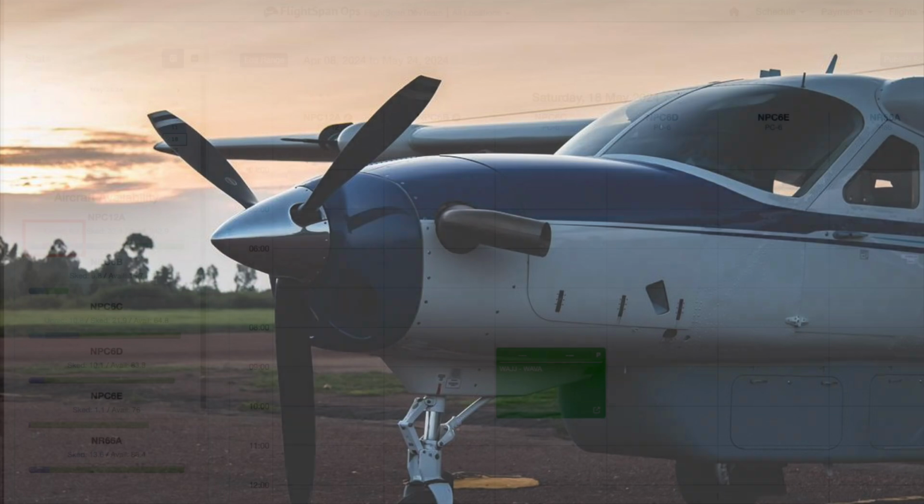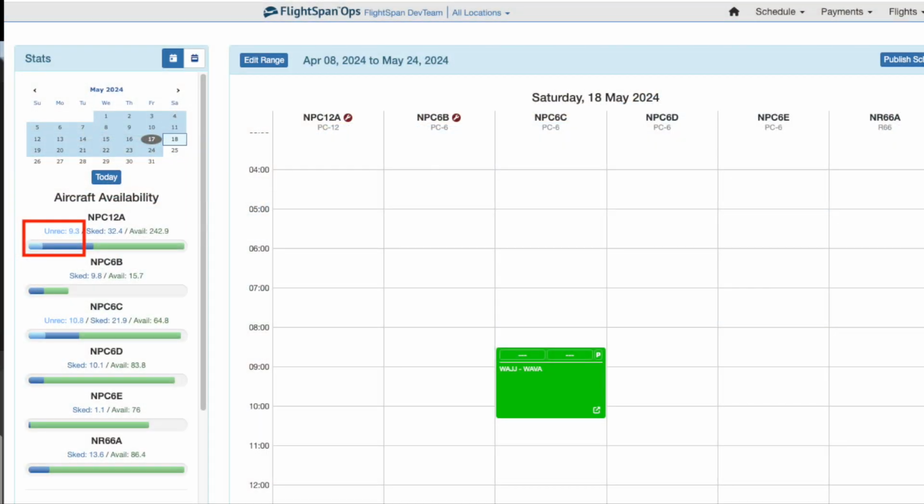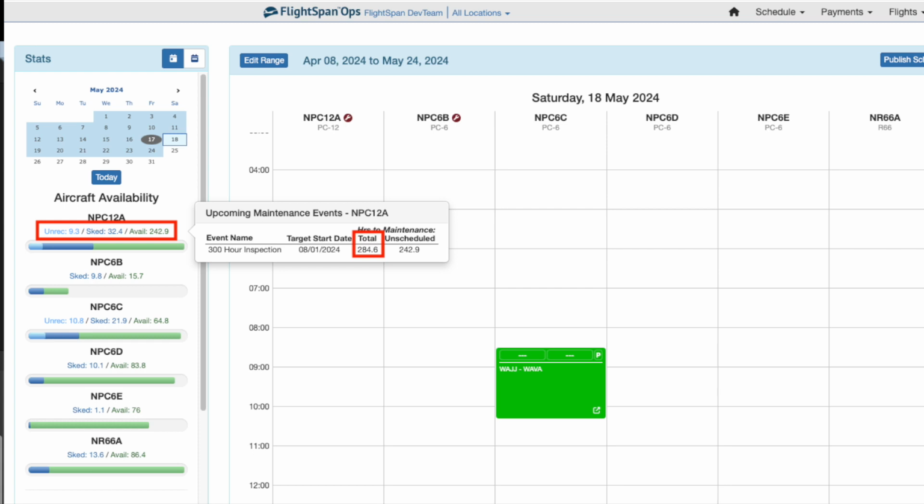There will be an additional unrecorded, unflown light blue section at the beginning of the aircraft availability bar. The unrecorded, unflown flights will be included in the hours to maintenance calculations as if they had been flown. Total hours to maintenance is equal to the sum of unrecorded, scheduled, and available hours.